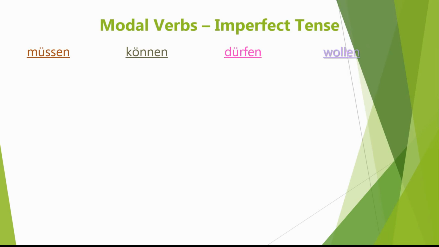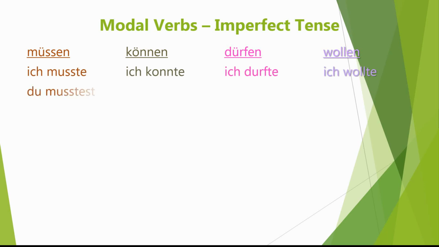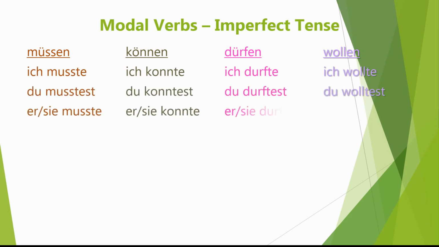So here are our four verbs again, müssen, können, dürfen and wollen in the infinitive forms. And in the ich form of the imperfect tense, they look like that, and the du forms and the er, sie, es forms. Now just leave it with the singulars for now. You can see what's happened here. The letter T is appearing in all of these forms. All of them have a letter T towards the end.